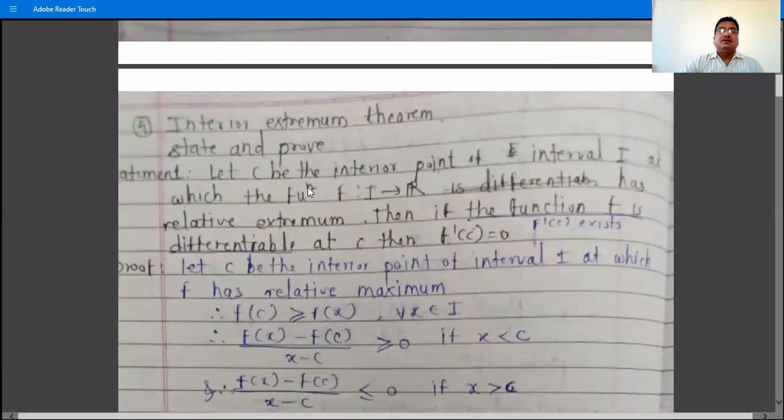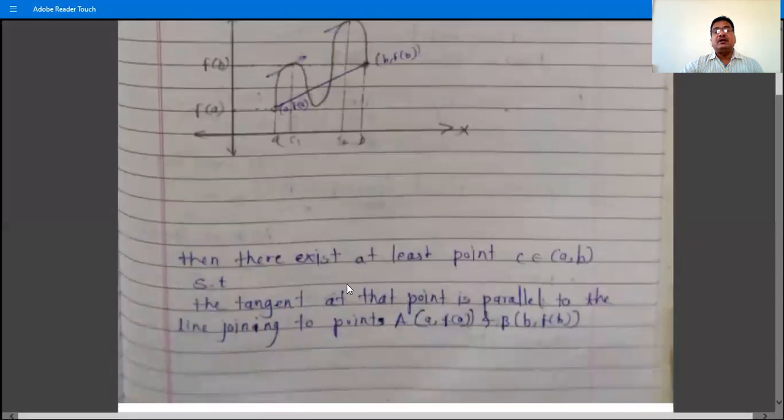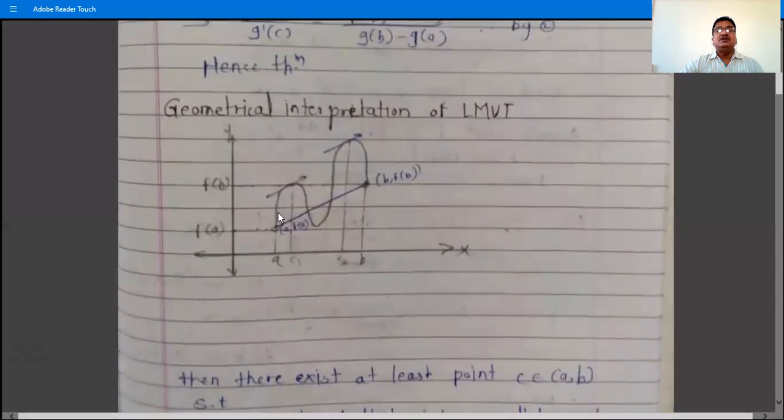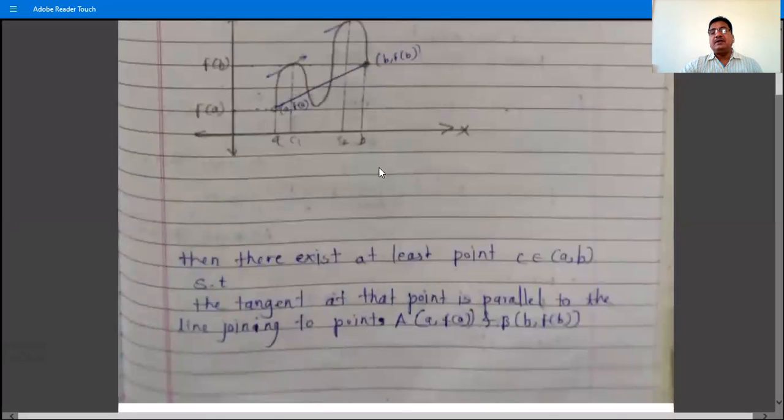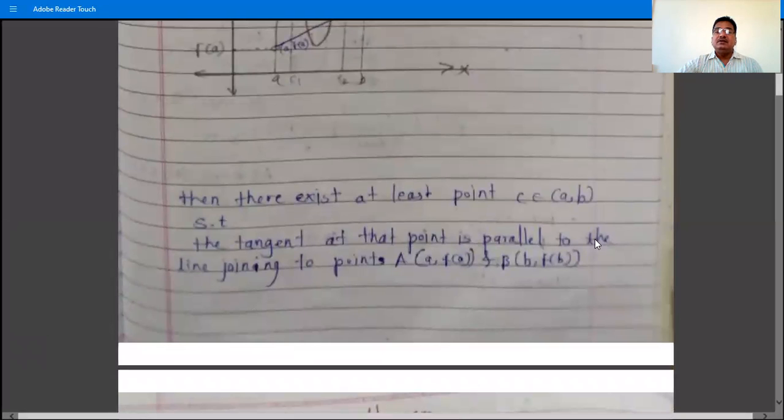Then the next theorem is what? There is no geometrical meaning of Cauchy's mean value theorem. Just write the geometrical meaning of Lagrange's mean value theorem. So write the full statement: geometrically, Lagrange's mean value theorem says that if the function f is, number 1, continuous on the closed interval [a, b], number 2, differentiable on the open interval (a, b), then there exists at least one point c belonging to the open interval (a, b) such that the tangent at that point is parallel to the line joining the points A f of A and B f of B.